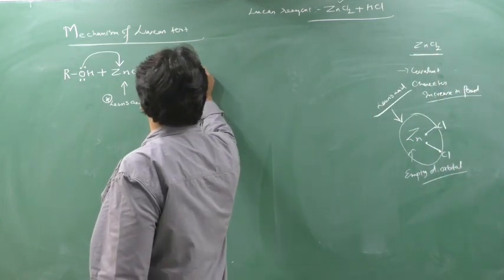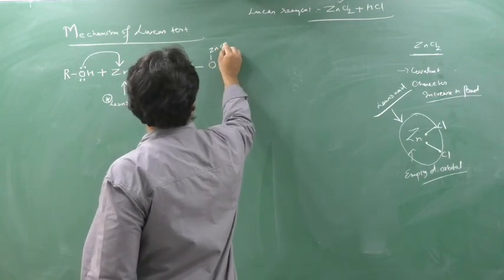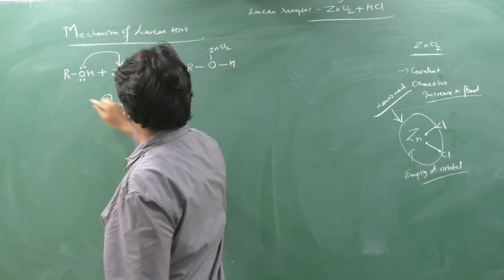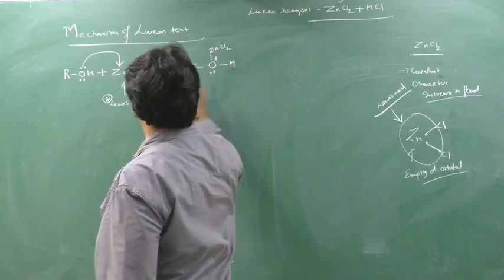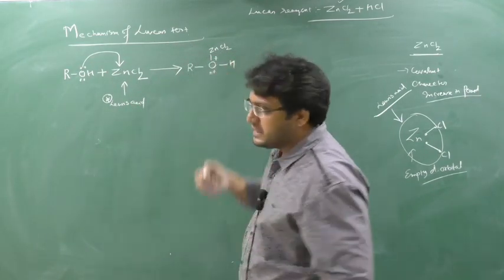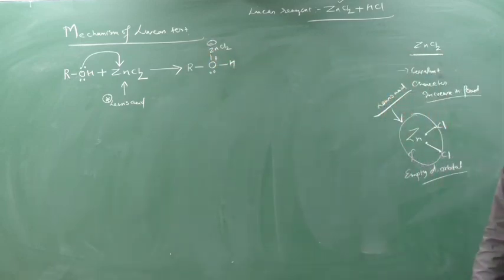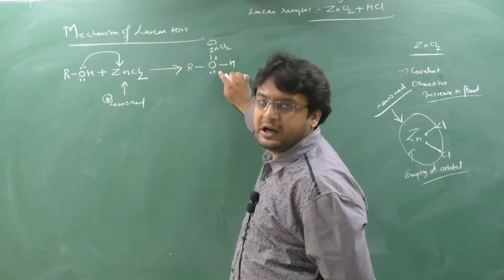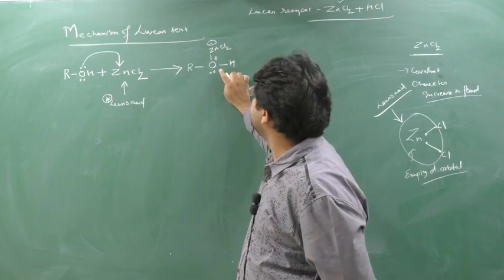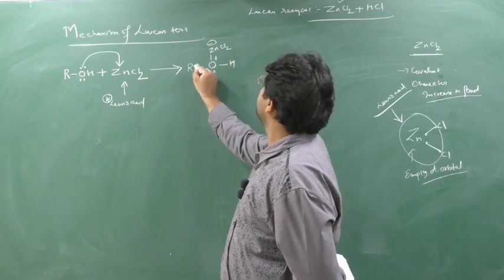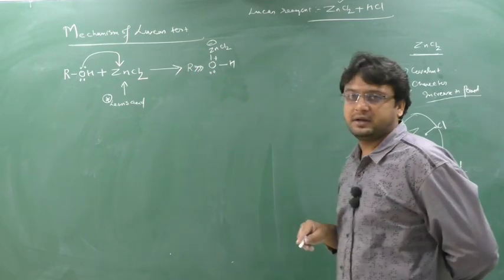See, the change will occur. This is R, this is O, and O is making a bond with this ZnCl2, this is H. So out of 2 lone pairs, 1 lone pair is gone, so 1 positive charge will come. Oxygen has given the electron, so it creates positive charge. Zinc has taken the electron, creates negative charge. Clear? Now simple logic. This oxygen is a more electronegative element, so positive charge on this oxygen doesn't look good. So it will try to take the electron. Now see this R. This oxygen will start to attract the electron from this R, because it will show positive I effect.